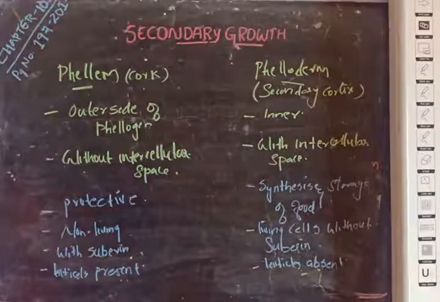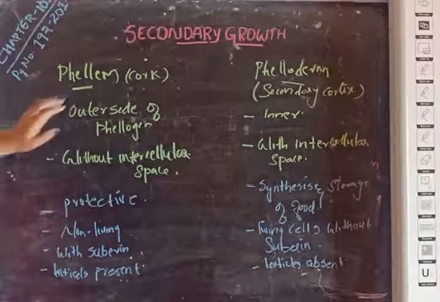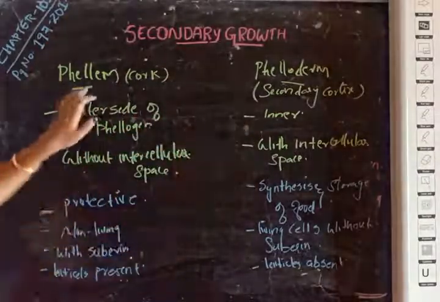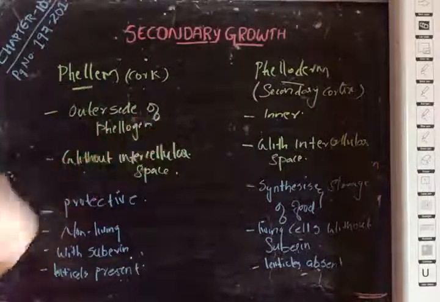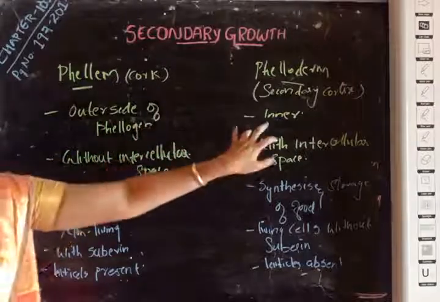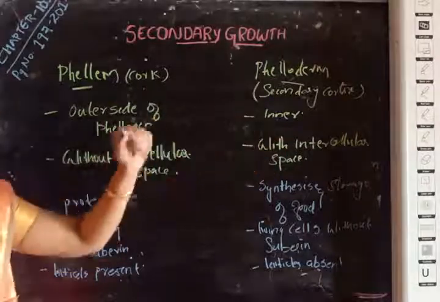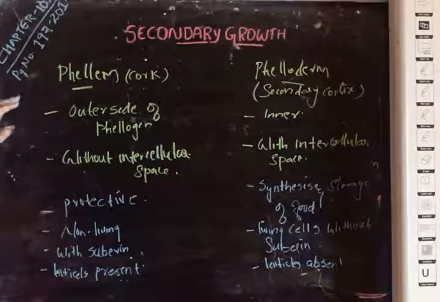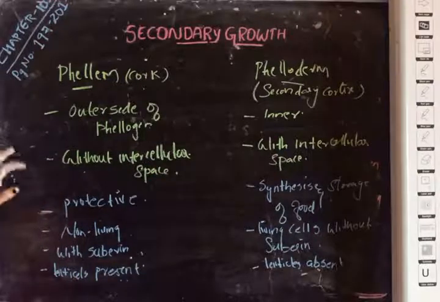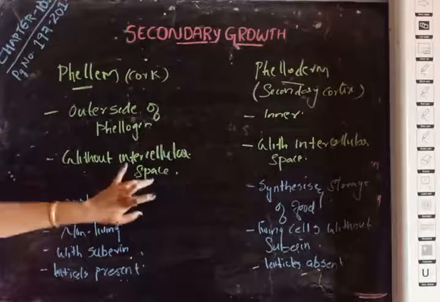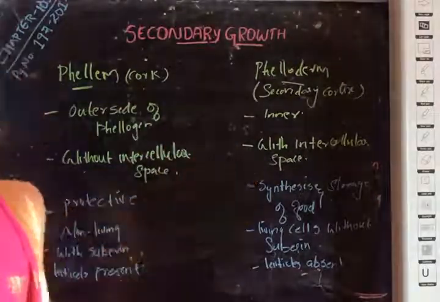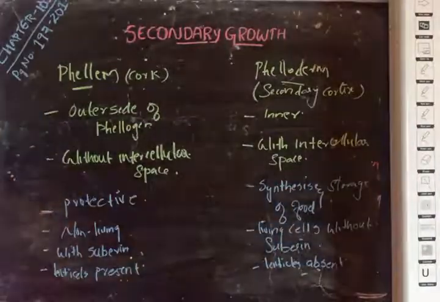So the difference between phellem and phelloderm. Phellem simply means cork, whereas phelloderm is secondary cortex. Phellem is formed on the outer side of the phellogen, whereas the cells differentiated towards the inner side of the phellogen are secondary cortex. The phellem is compactly arranged rows of cells without intercellular space, whereas the phelloderm means loosely arranged parenchyma cells with intercellular spaces.